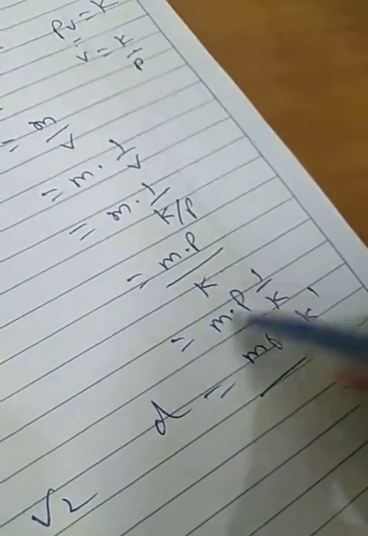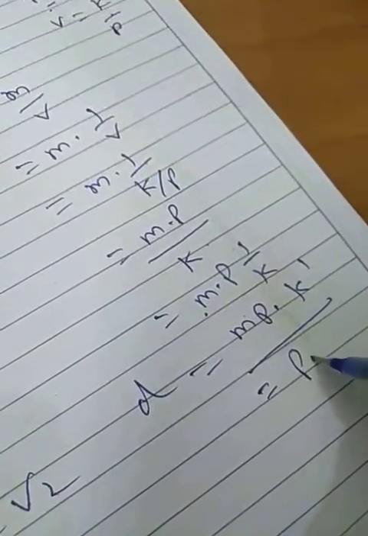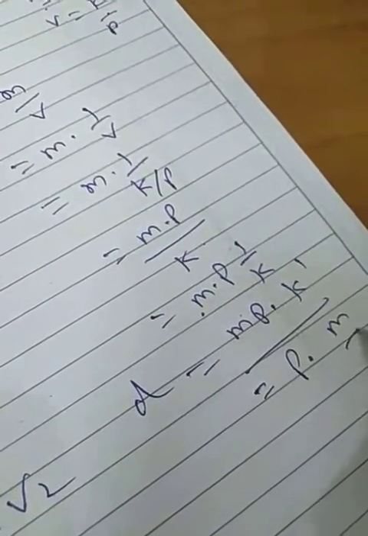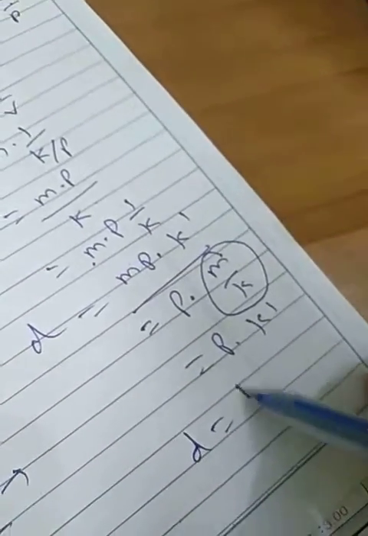Otherwise, for the fixed mass, D is equal to P into m upon K. This is another constant, K dash. So D is equal to P into another constant K1. This is the relation. Now I am solving that in-text question.